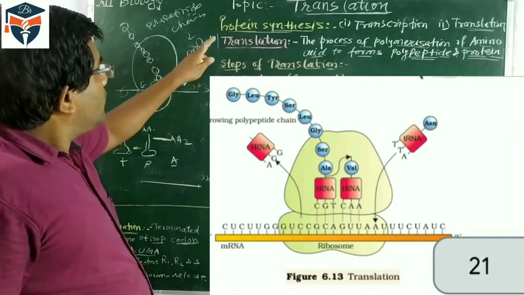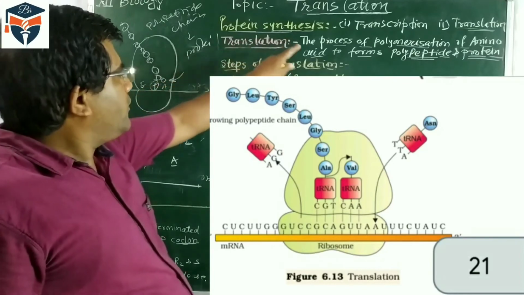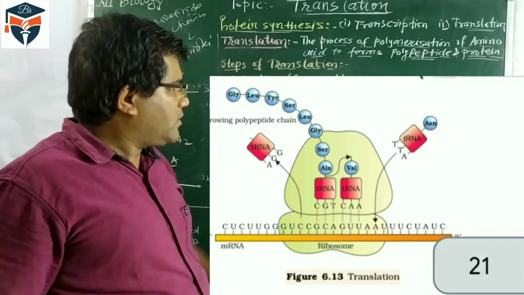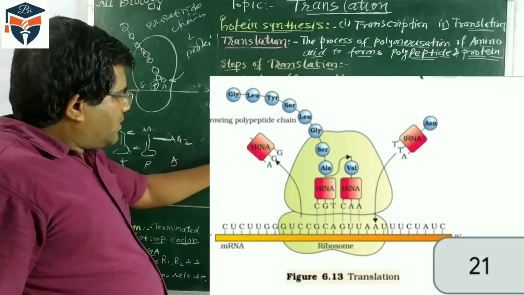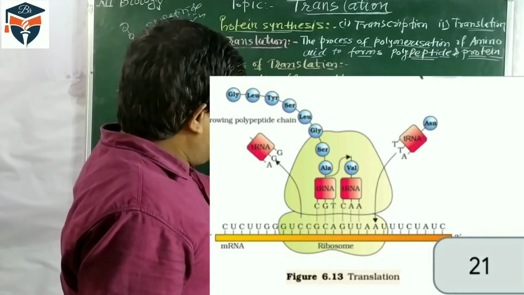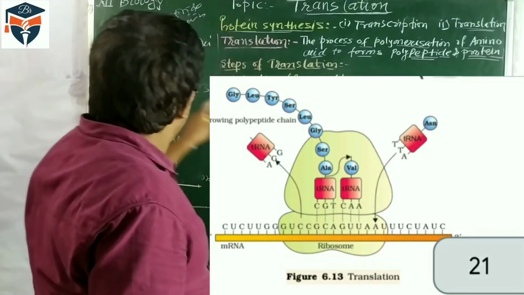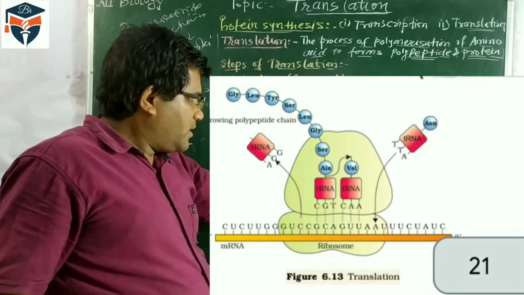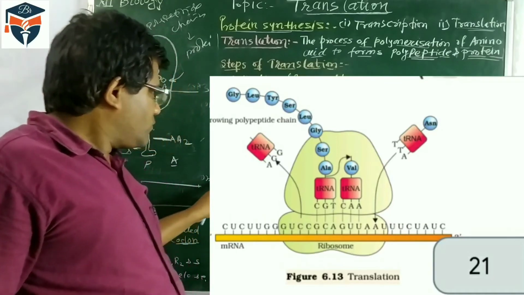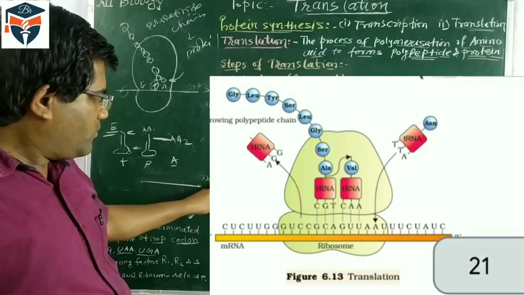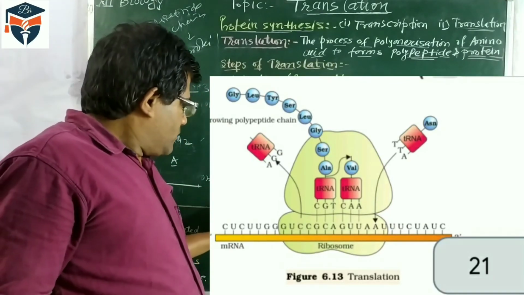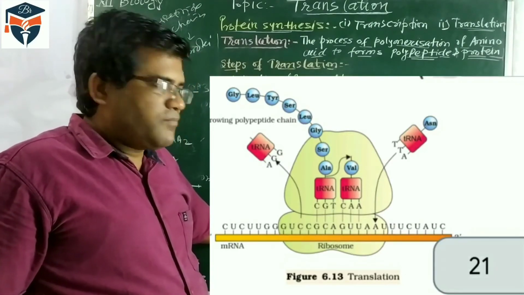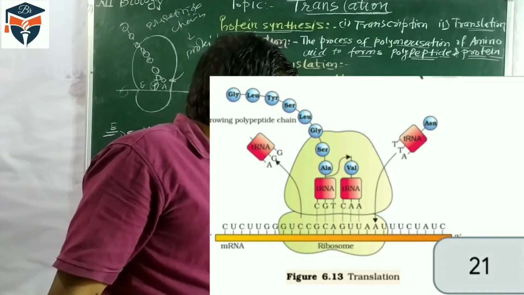So in translation, the definition: activation of amino acid, the activated amino acid combines with the tRNA, then the 30S unit combines with the mRNA, then the tRNA molecule combines with the mRNA, then it is covered with the 50S. When this is done, the initiation process begins. In this process, the small unit combines with the 5 prime end, where AUG is there.